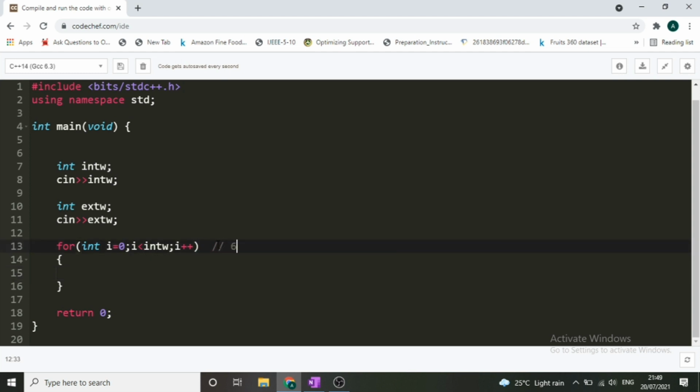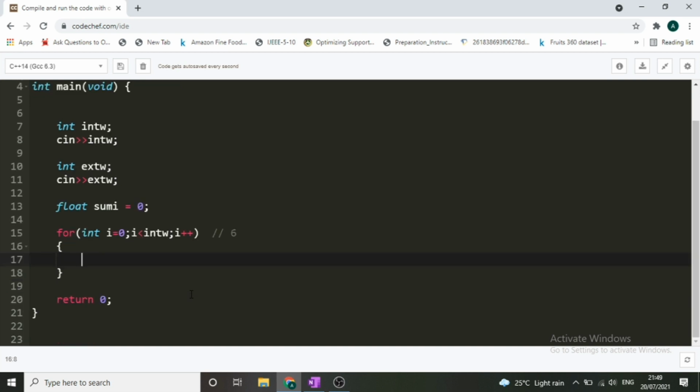For our first exercise it was 6. So what we'll do, we will take a sum variable outside it. It will not be int sum, it will be float, because the values are in decimal also. So float sum I, it will start with 0. Now side by side we will take input of the surface area of the wall and simply add that surface area into this sum variable.